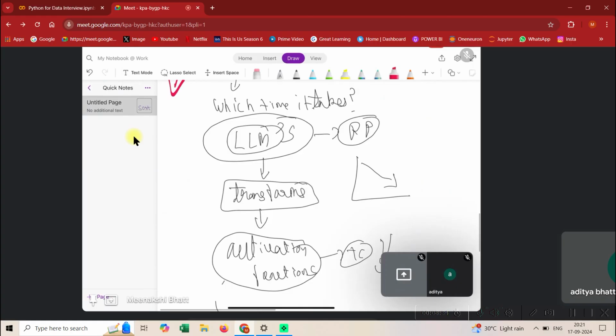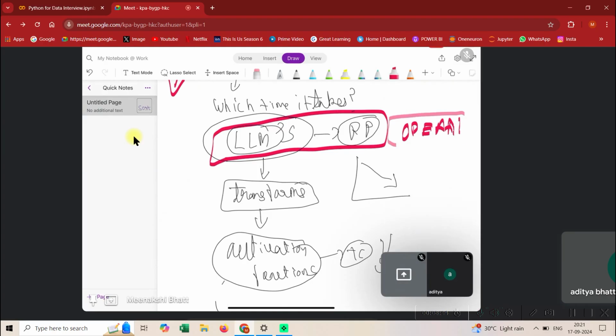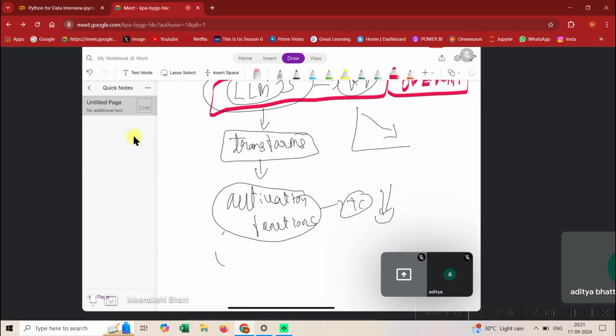And as I gave you an example of why this is important, even big companies like OpenAI and Google DeepMind are doing this type of research, on which parameters we should tweak so that the time complexity of your LLM training reduces. So essentially the time it takes to create the model reduces.